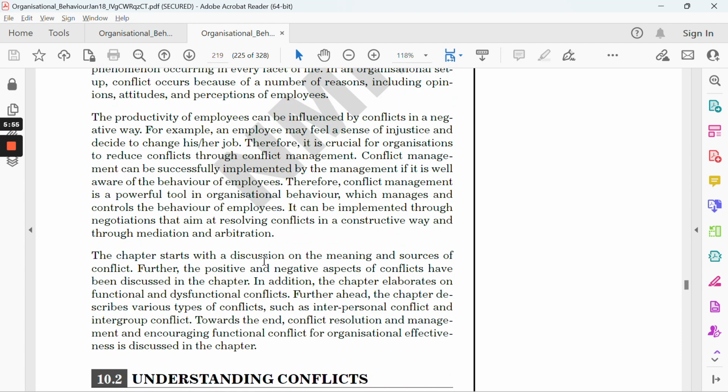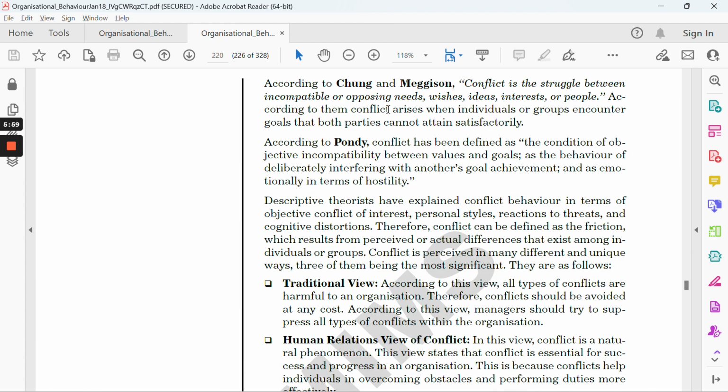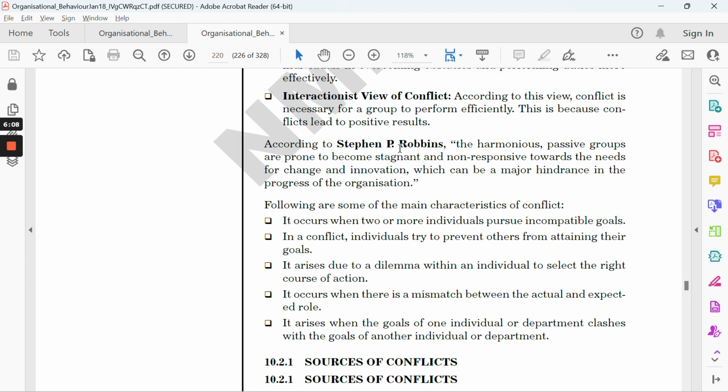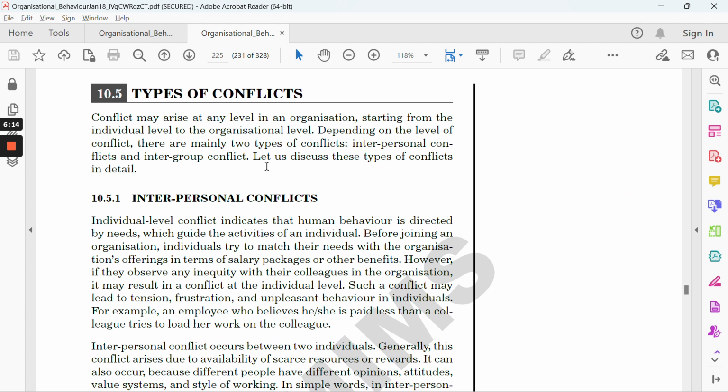In 219 it's a very basic introduction where you are understanding what conflict is. Maybe you can just specify one or two definitions. If you write these definitions, it's totally fine, because these won't fall under plagiarism, so yes, you can write. After that, jumping to page number 225.